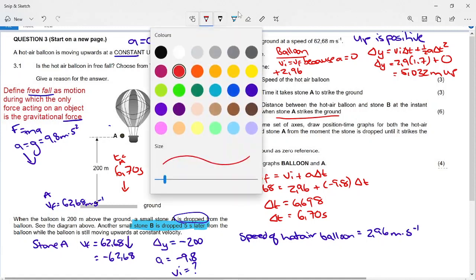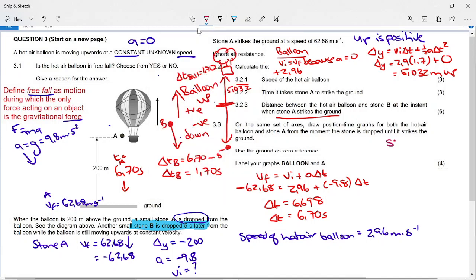Let us now have a look at stone B. What do we know about stone B? We know that stone B had an initial velocity that is the same as the balloon. Remember, stone A and stone B both have the same velocity as the balloon when they are released. Even if they drop, they have the velocity of the balloon. So the initial velocity is going to be 2.96 upwards. My change in time is going to be the same as the balloon, 1.7. And now it's accelerating downwards, minus 9.8, because stone B is a projectile, but the balloon is not.